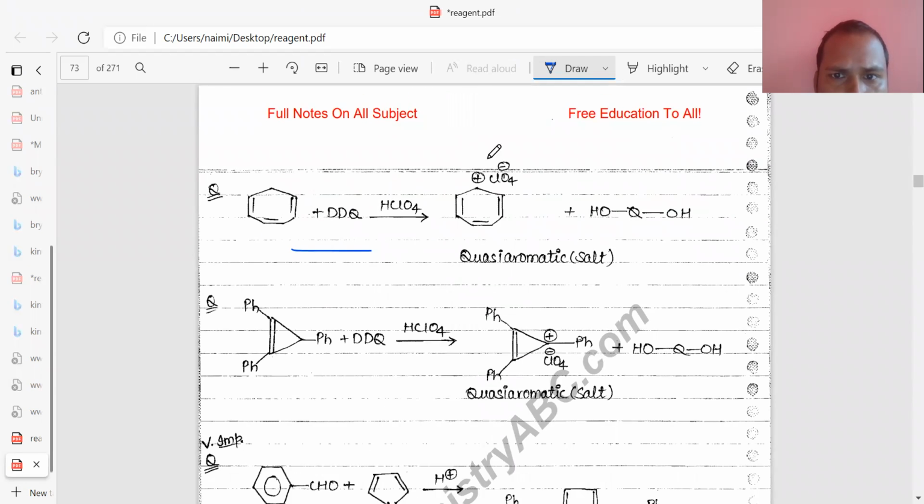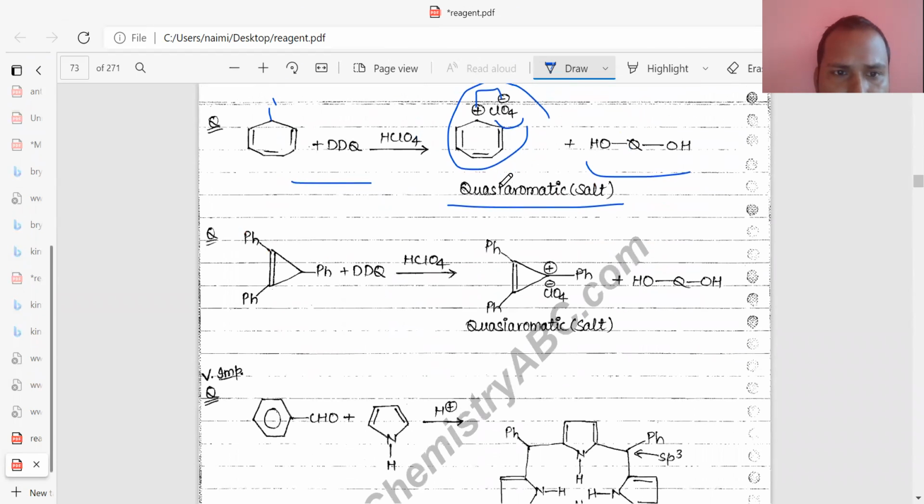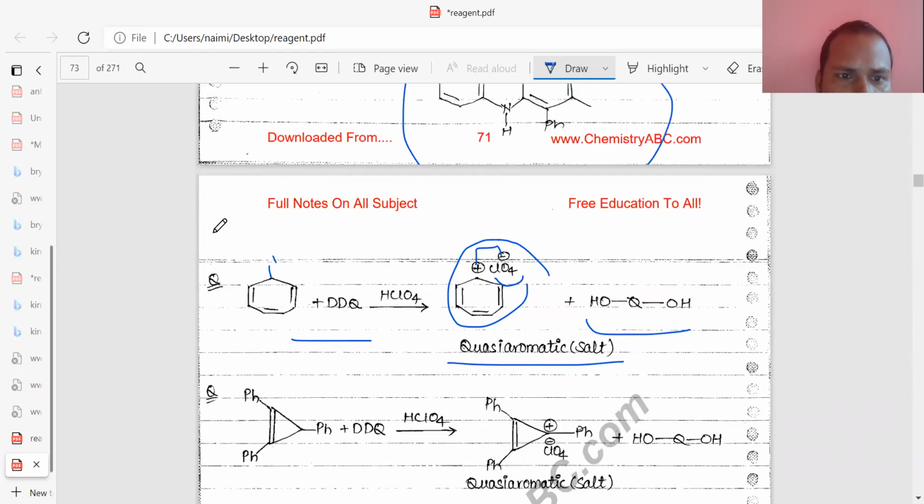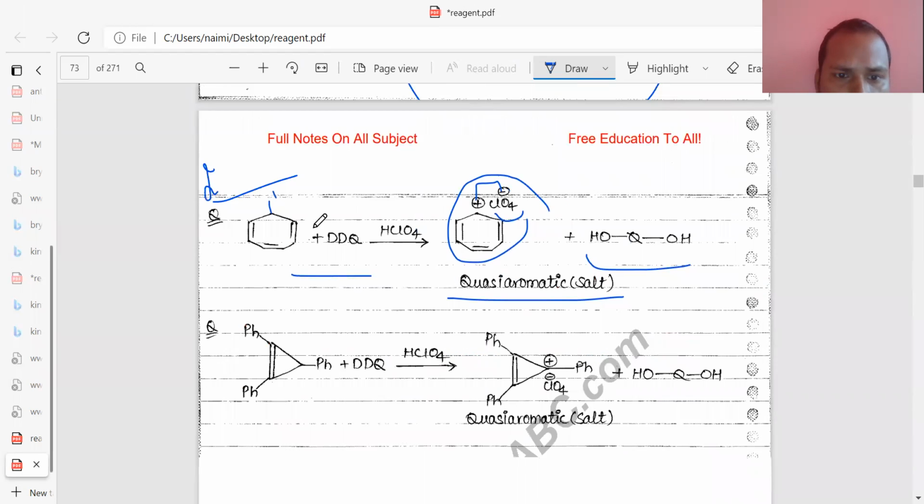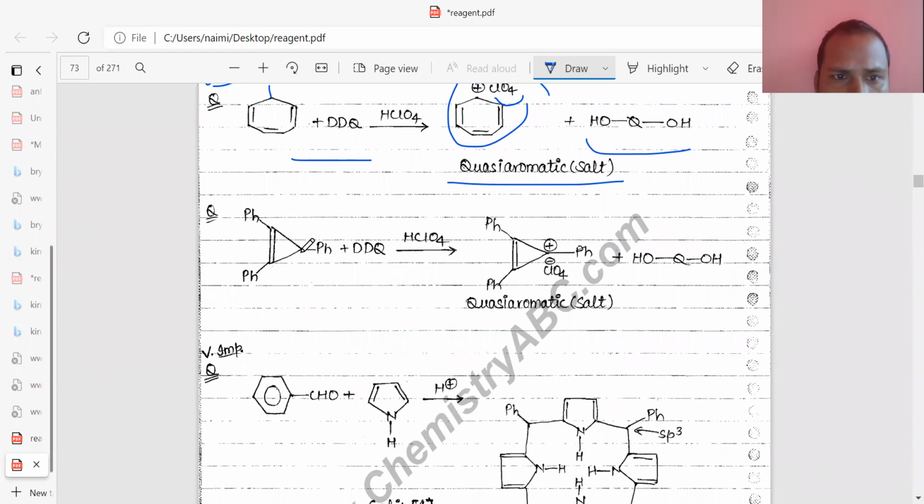Similarly, with DDQ, first of all this hydrogen will be released and a cation will be formed, which is balanced by ClO4, meaning this will be neutralized by ClO4. After that this product will be formed, meaning a quasi aromatic salt will be formed. This reaction has also been asked in the CSIR exam, and again you can see this hydrogen, and it is also from a quasi aromatic salt.